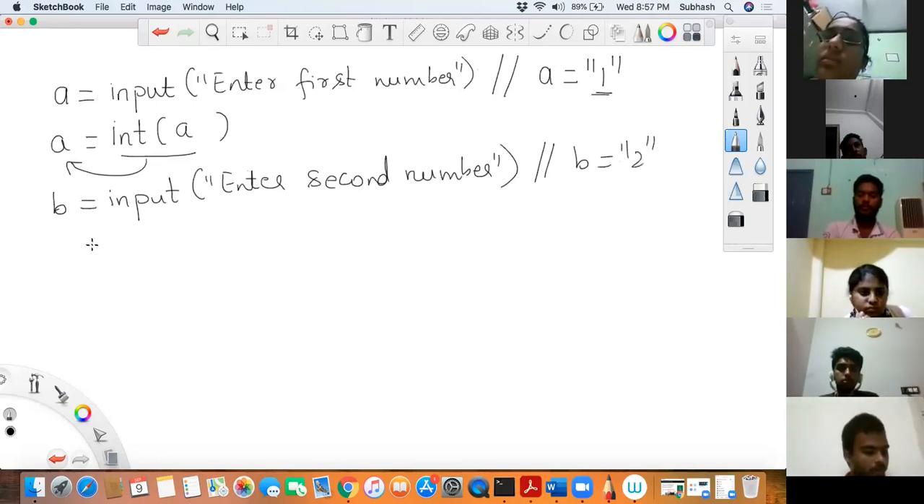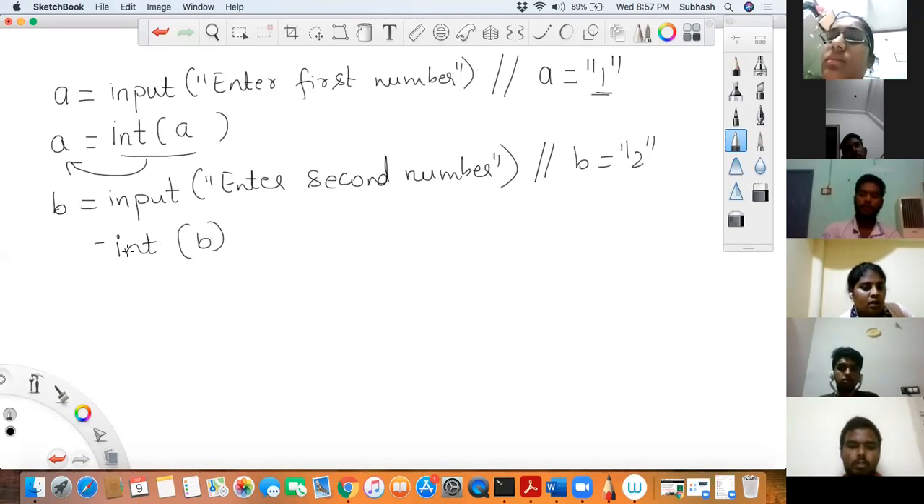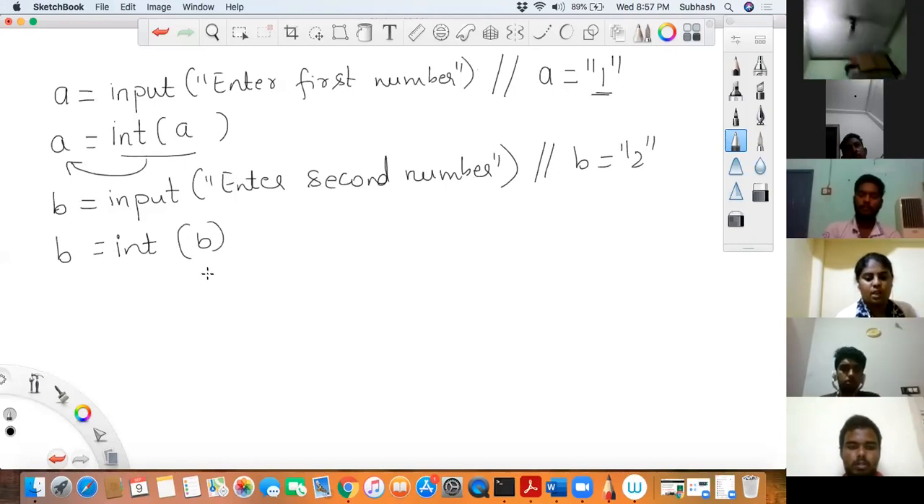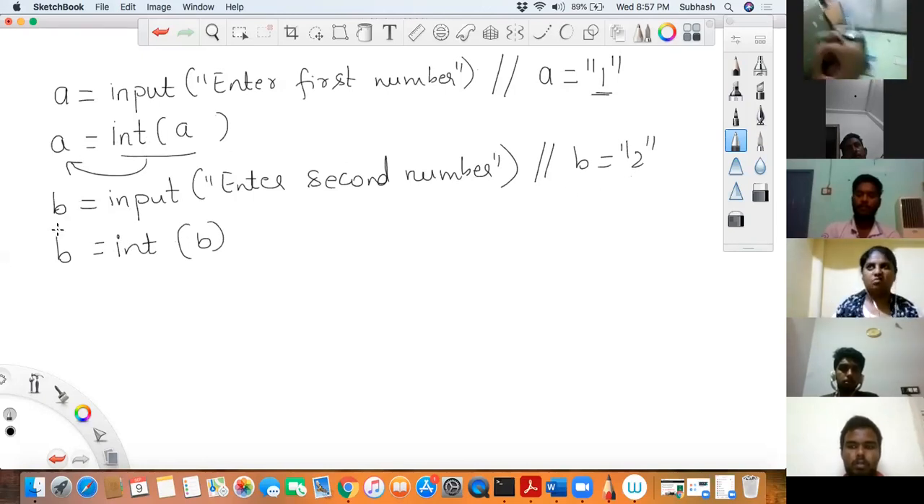Now what will I do? I want to convert that also into an integer. So I will use this function called int, convert whatever is there in B, and store it again into B. Is that okay? So now I had taken string 1 that got converted into an integer. Then I took B, the string 2, that got converted into an integer.